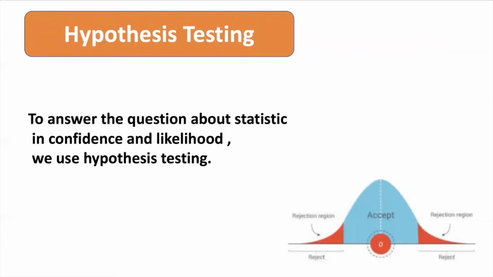Now, after learning the terms related to hypothesis testing, we will directly move into what hypothesis testing is. Data alone is not interesting. It is the interpretation of the data that we are really interested in. In statistics, when we wish to start asking questions about the data and interpret the result, we use statistical methods that provide a confidence or likelihood about the answer. The method we use to provide confidence and likelihood is known as statistical hypothesis testing.